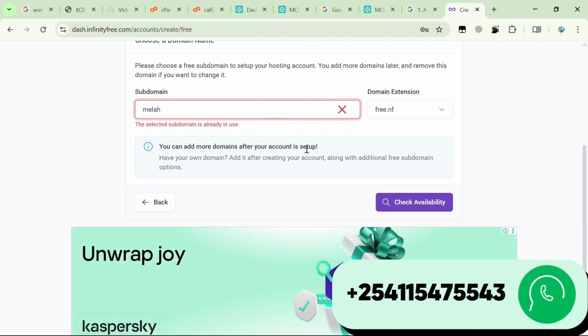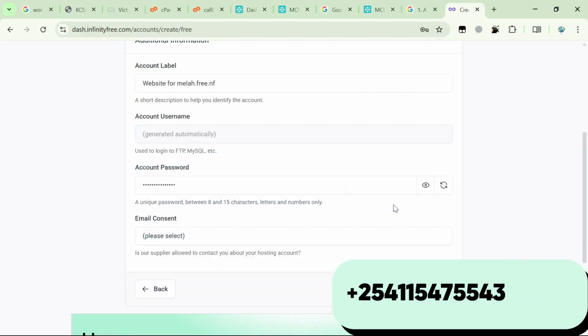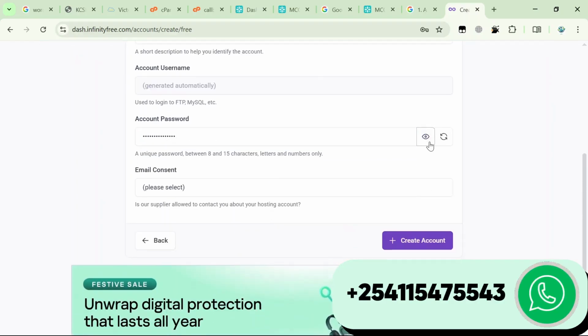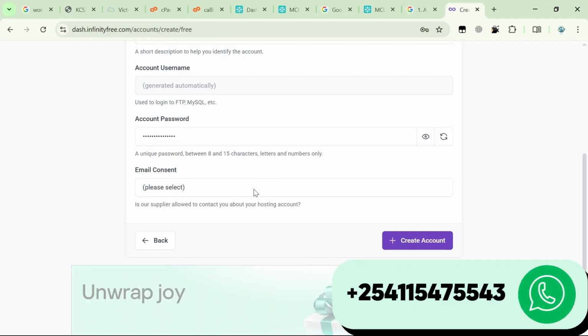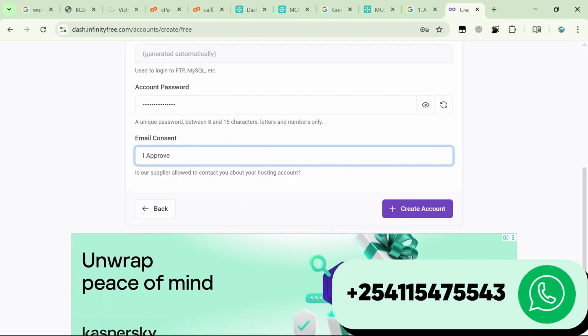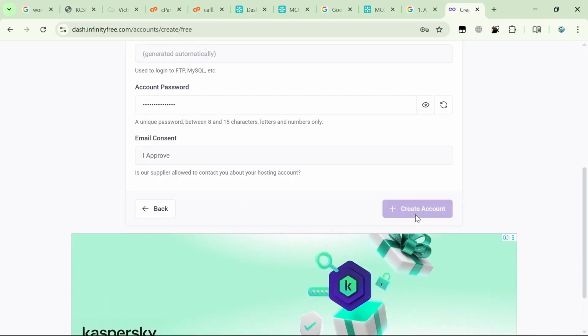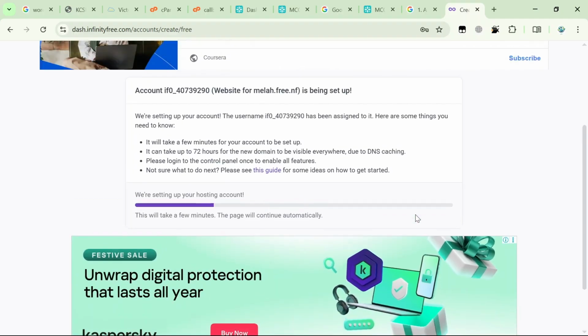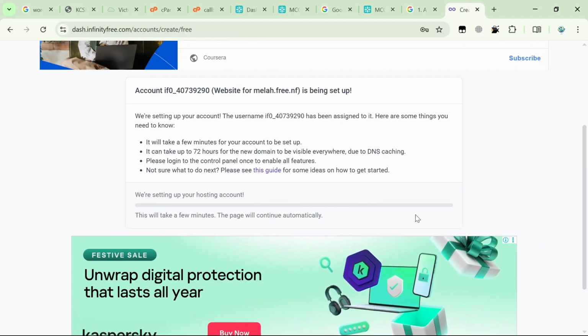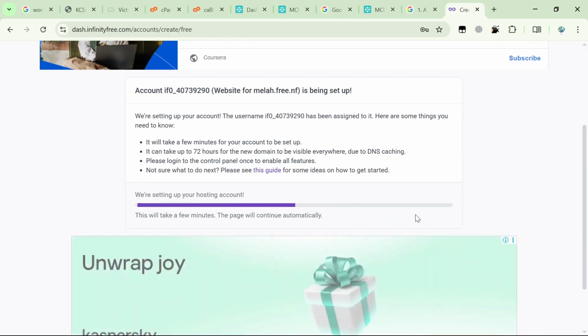Mela. There you go, it's available. So mela.free.nf. Then account password, I can leave it as that. I consent, I approve. Then you create account. Now what I like with Free Infinity nowadays, it gives out free SSL. Now your site will be secured.